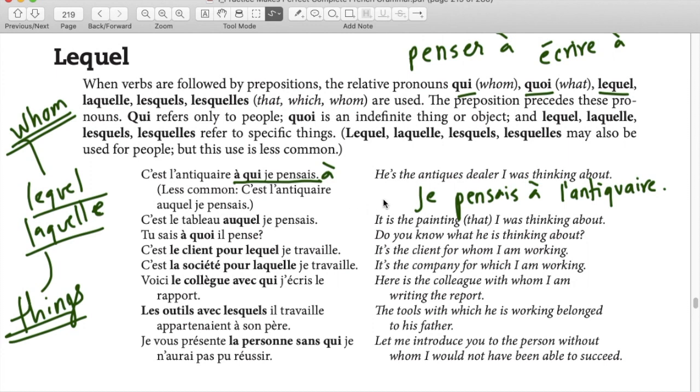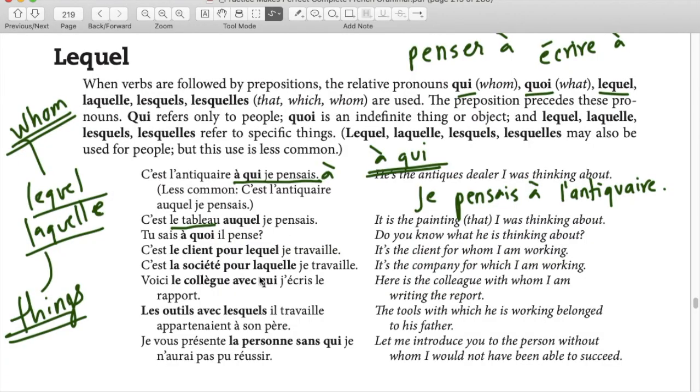Now we are using the dependent clause, and this object is coming at the beginning. C'est l'antiquaire. Because it's a preposition, we'll use à qui. So the preposition will come before qui. À qui je pensais. It's the antique dealer of whom I was thinking about. Now it's not a person. It's a painting. C'est le tableau auquel je pensais.